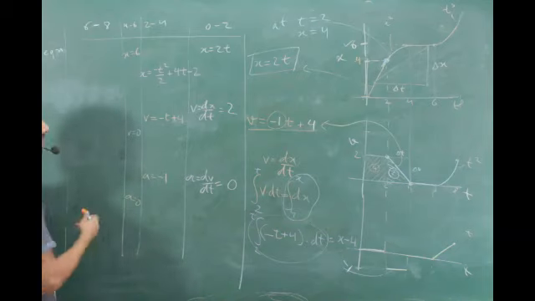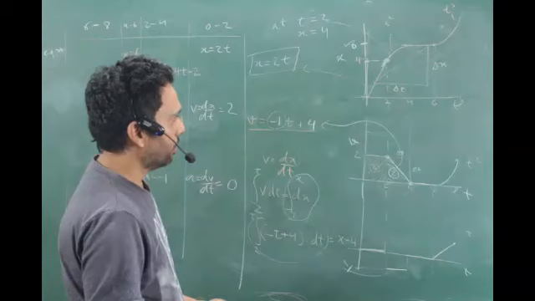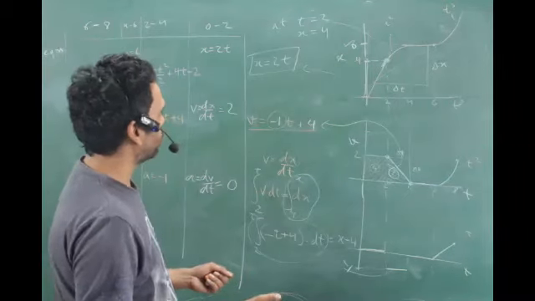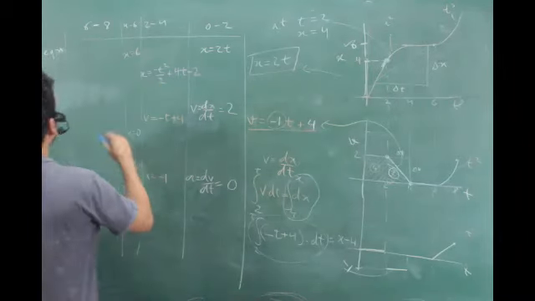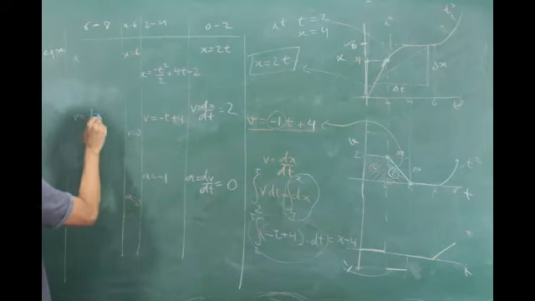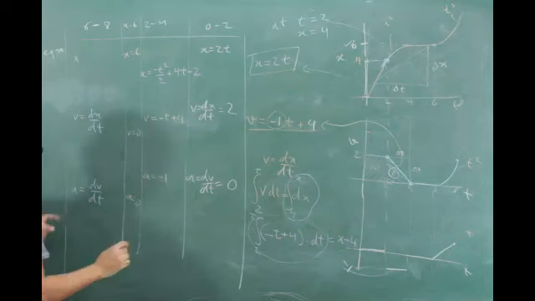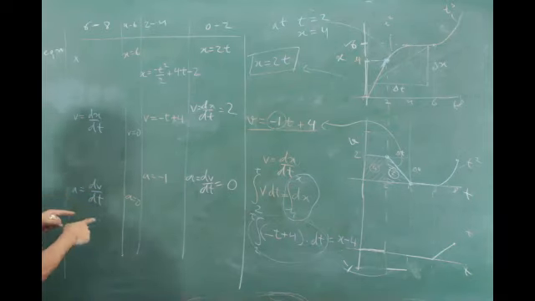Now get me these 3 equations. What logic will you use? v is equal to dx by dt and a is equal to dv by dt. Get hold of any one and you will be able to do it.